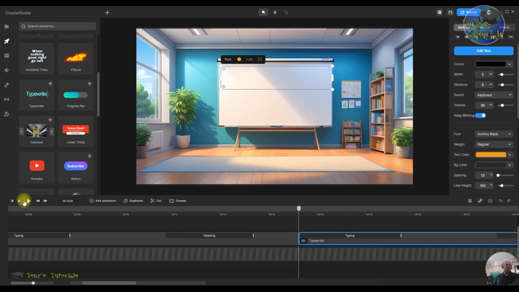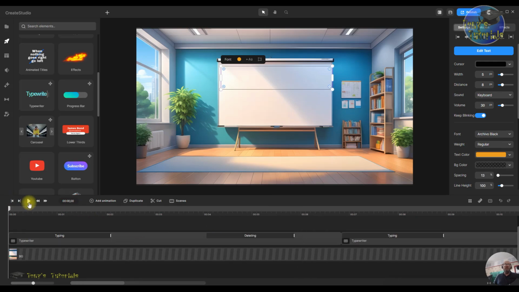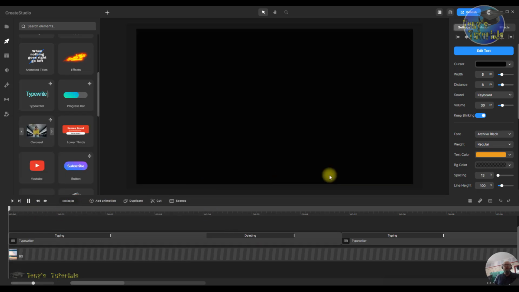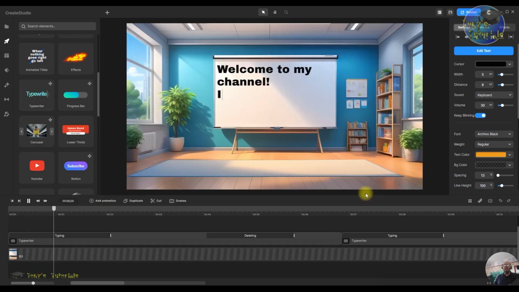Right, so now we'll just go to the beginning and play it and see how we get on with it all. Right, that's black. That's blue, but it's starting from the beginning, right? Because what happens is when you cut it, it duplicates everything of the typing. So you've got all the edit boxes for every single one of these now.